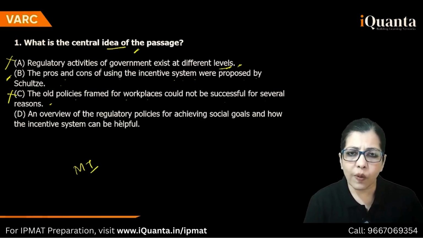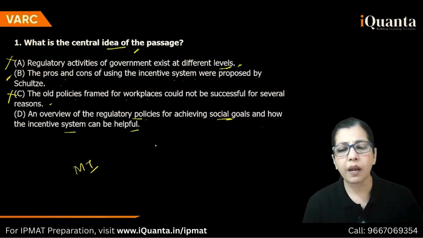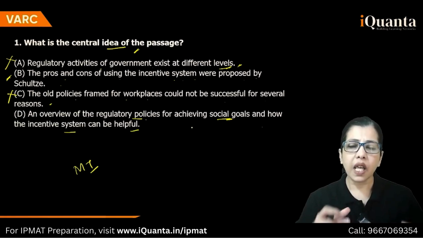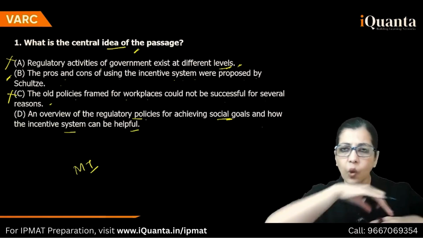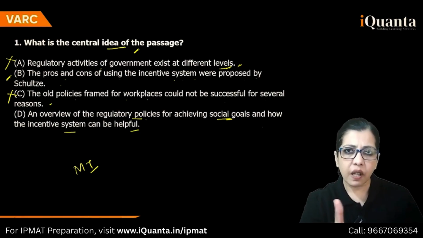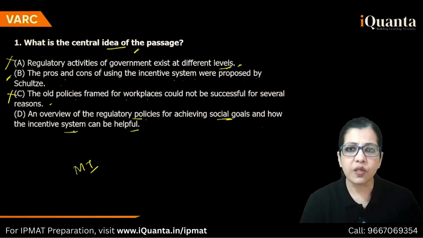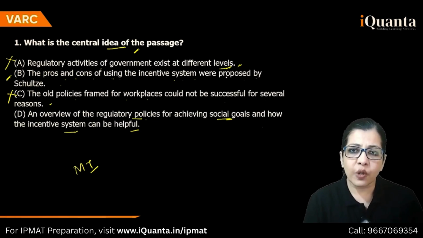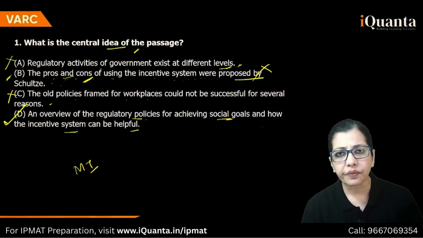D में क्या है? An overview of the regulatory policies for achieving social goals and how the incentive system can be helpful. Right? So this is giving both. Regulatory policies have been there. Overview. They have not been so successful, or maybe they are like a little successful, right? And how incentive system, the new system, comes into the picture. Between B and D, pros and cons of using this were proposed by Schultz. Pros and cons. Using the incentive system. Cons were not proposed by Schultz, right? So look at the language here, right? So definitely this is eliminated and this is your answer.